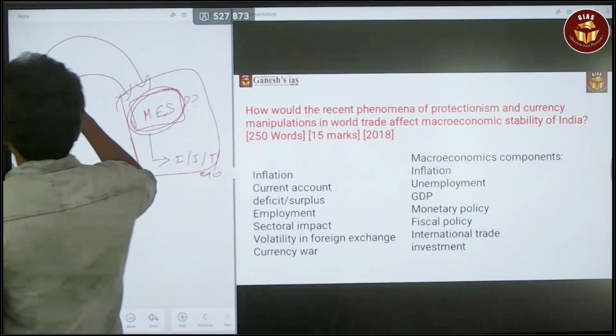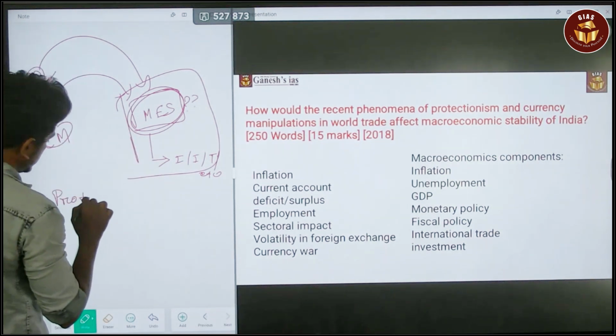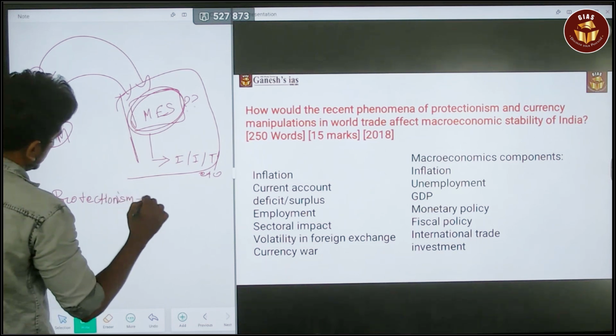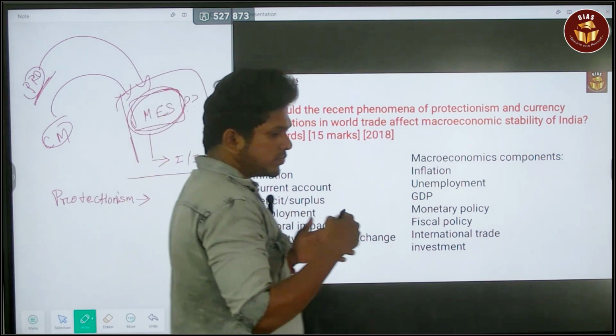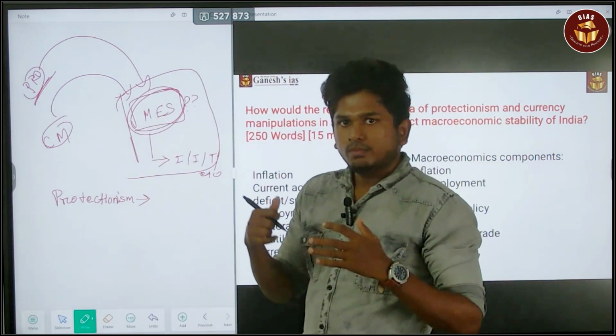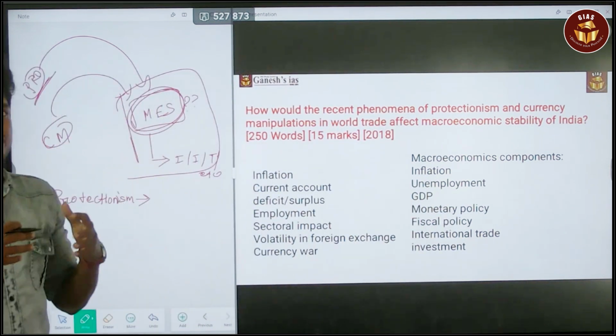Next, you should know what protectionism is. Protectionism is nothing but promoting the domestic country's trade by way of tariff and non-tariff measures.